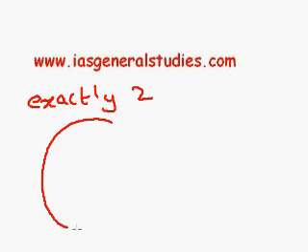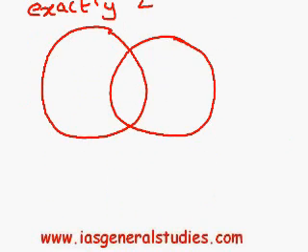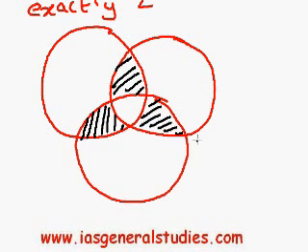If they say exactly 2, see the Venn diagram. We have to shade only this part, because this is exactly 2, this is exactly 2, and this is exactly 2. So we have to add all these values.